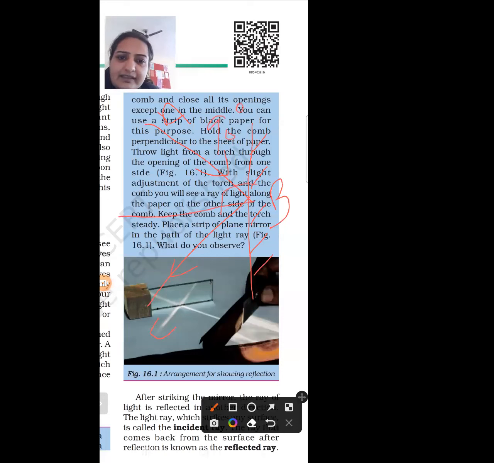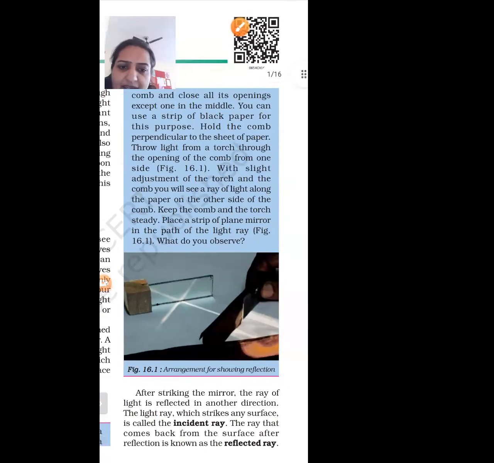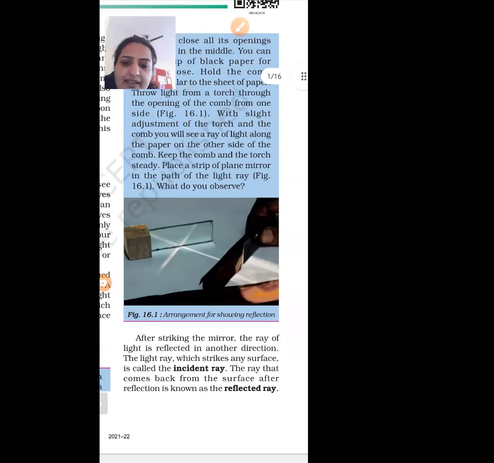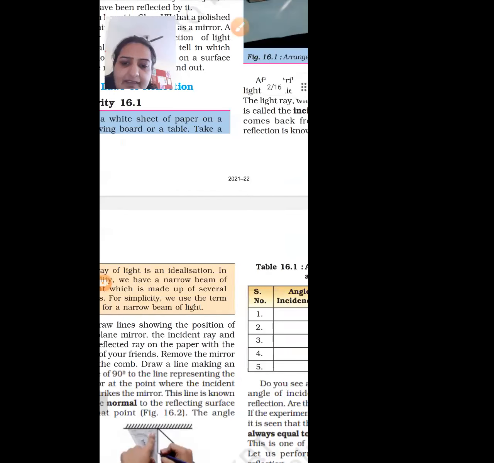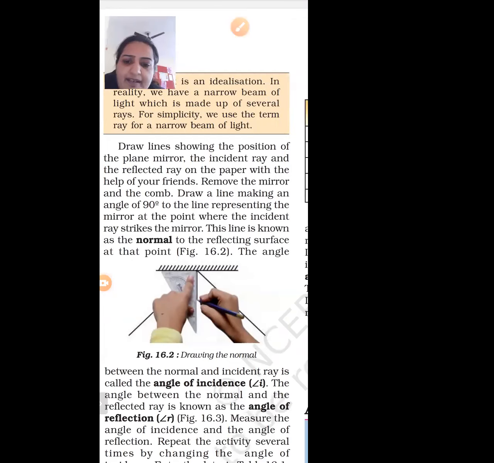So BD is normal. You have to remember in figure 16.2 which ray is the incident ray and which ray is the reflected ray.